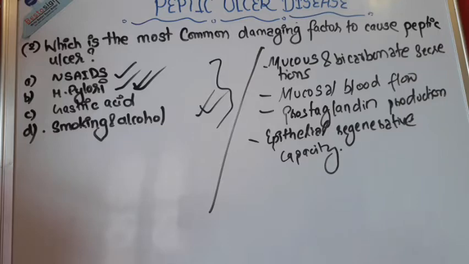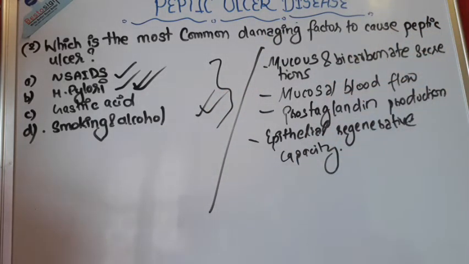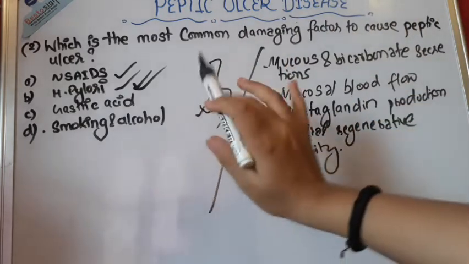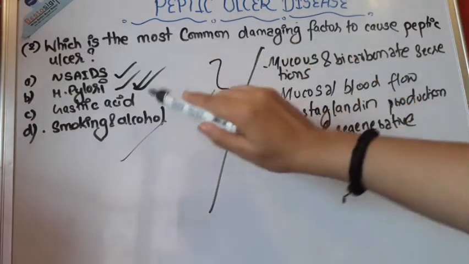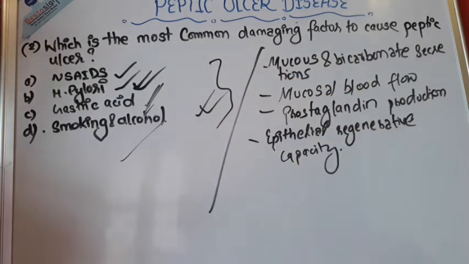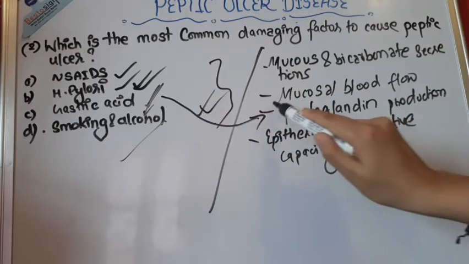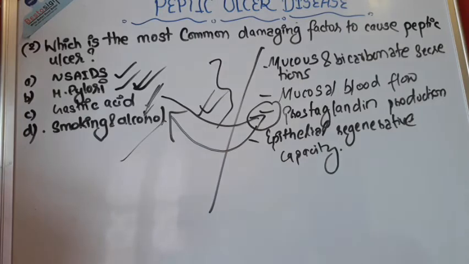okay? So when they cause damage to these things, then that results in peptic ulcers. So just remember, the damaging factors can be smoking, alcohol, duodenal reflux, NSAIDs, H. pylori, even gastric acid also tends to cause the peptic damage. To manage it, there is prostaglandin production, okay? But if prostaglandin production is less, then what happens? Gastric acid production will be more, and then that leads to the peptic ulcer.